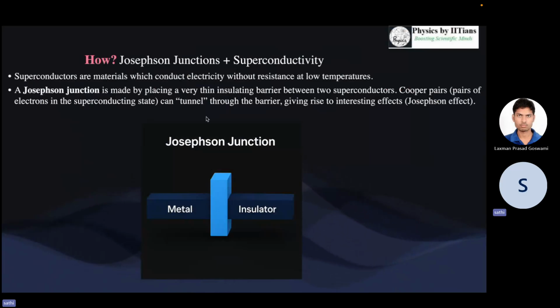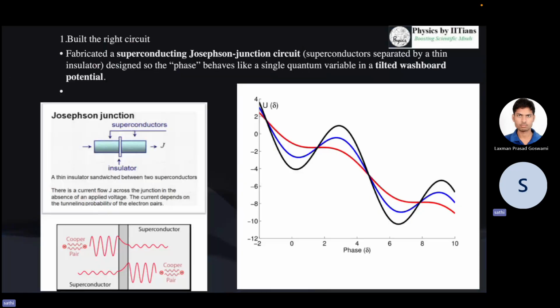In such a scenario, when we fabricate the superconducting Josephson junction circuit, a thin insulator is sandwiched between the two superconductors.